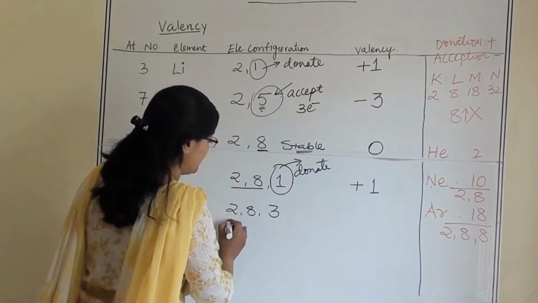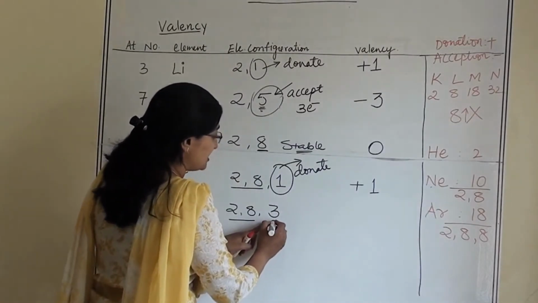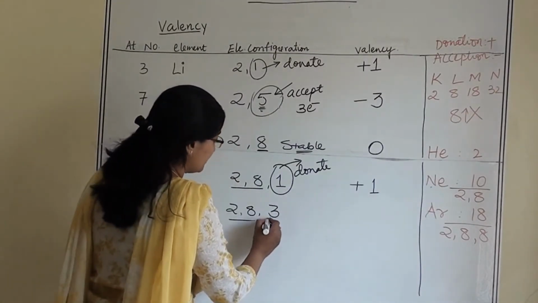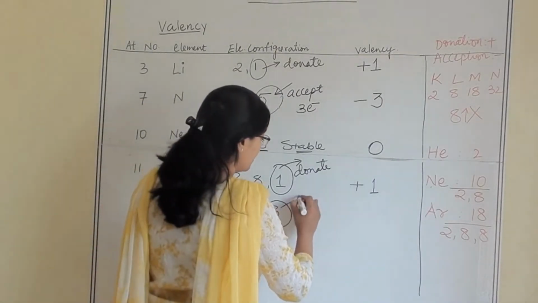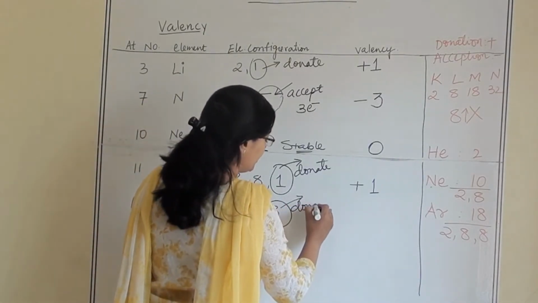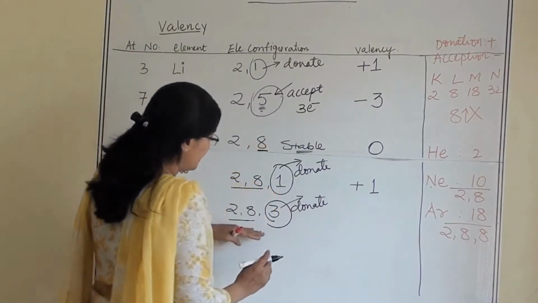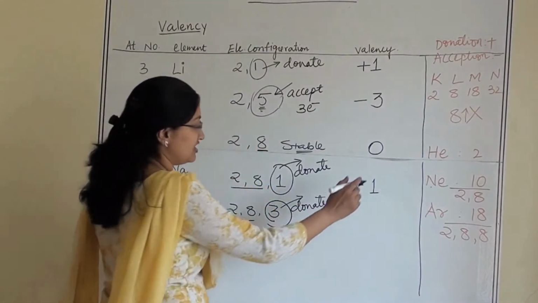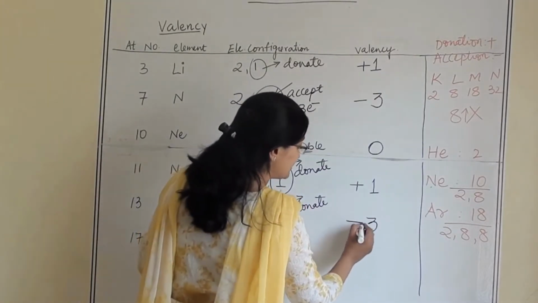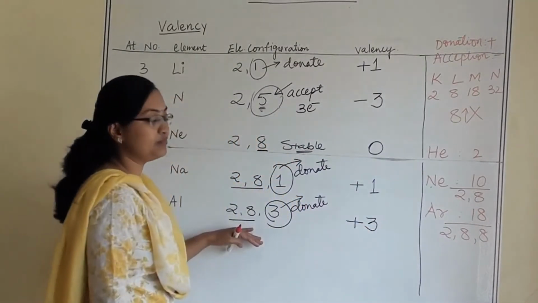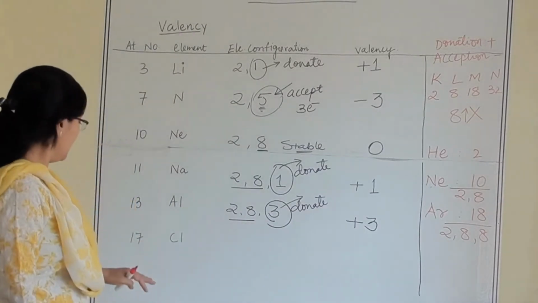If it wants to be like neon, then it has to do something with 3 electrons. So what will it do? It will donate 3 electrons and acquire a stable electronic configuration like neon. 3 electrons will be donated, and since they are donated, the charge will be plus.